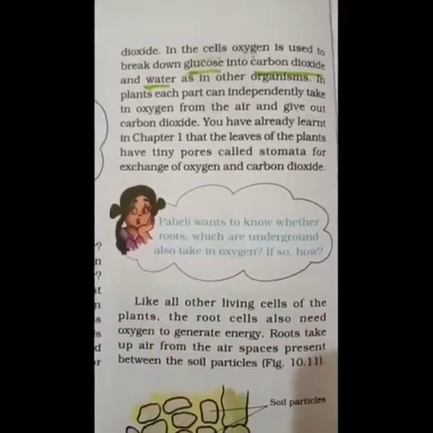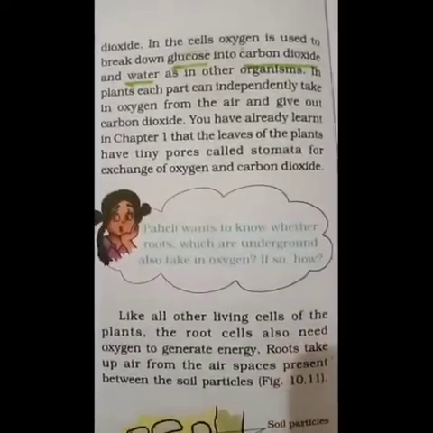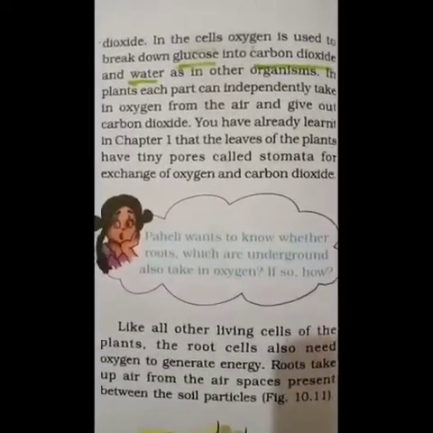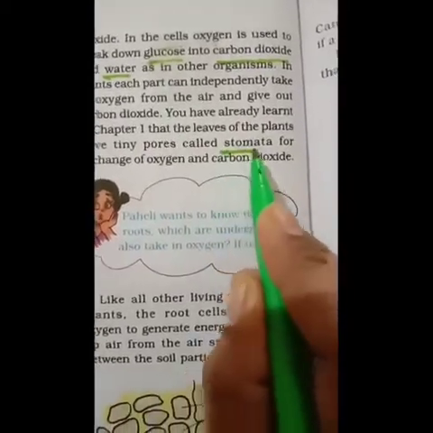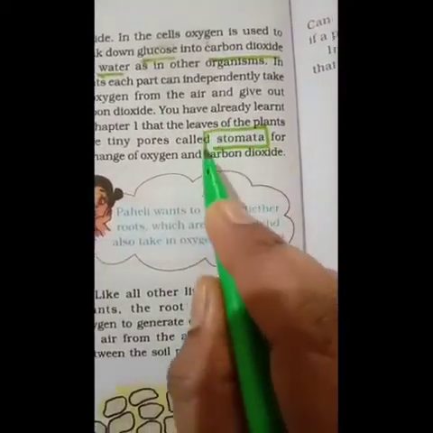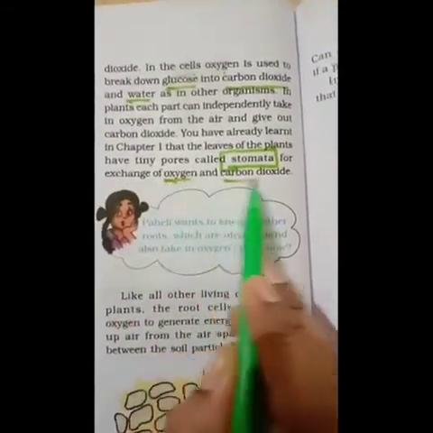That is stomata we studied, right? So every leaf of the plant body has tiny pores that are called stomata. What do you call it, children? It is stomata. So that is meant for the exchange of oxygen and carbon dioxide.